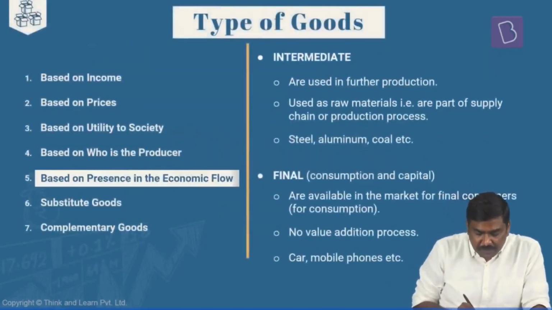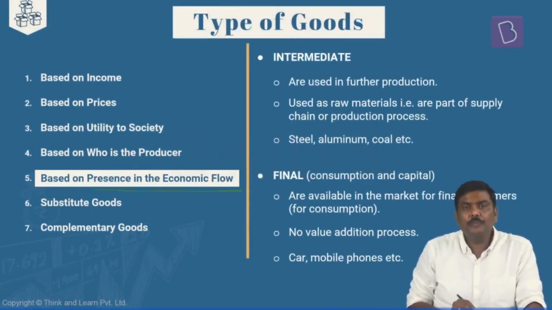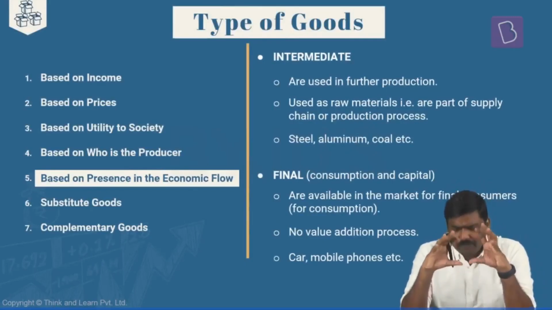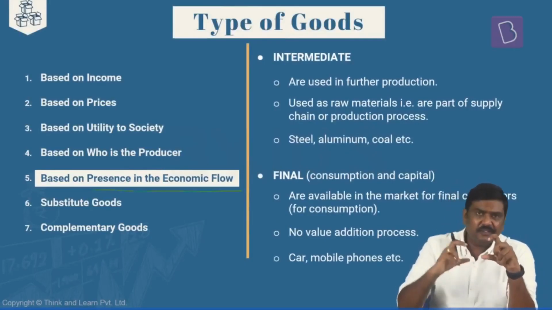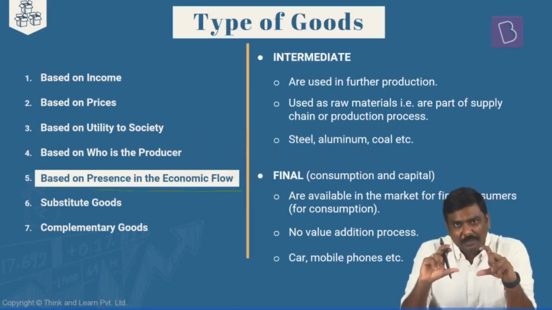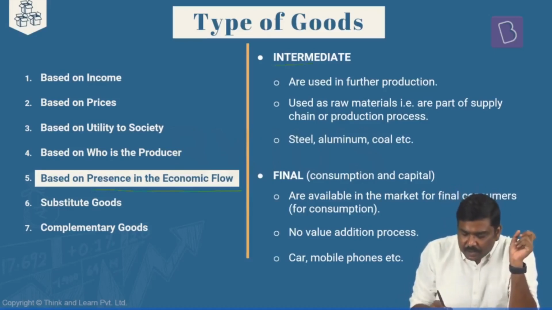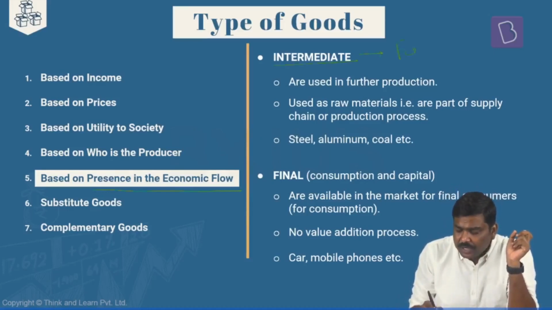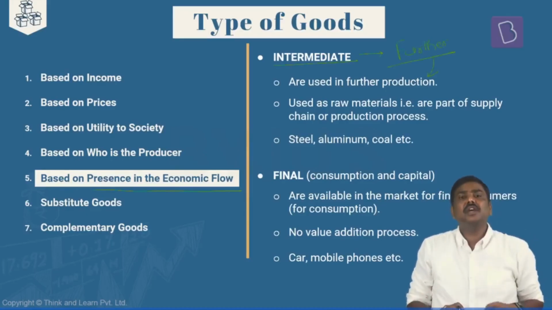Now, the next important classification is based on the presence in the economic flow. What do you mean by intermediate good and a final good? Understand the basic difference here. In case of the intermediate goods, these are used for further production. Is it okay? These are used for further production.